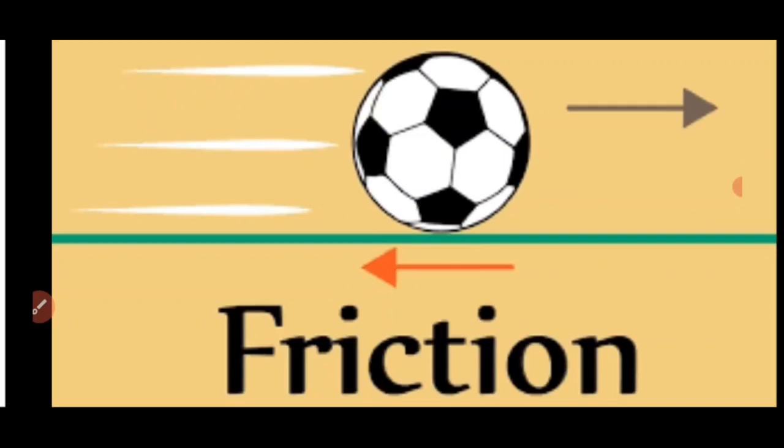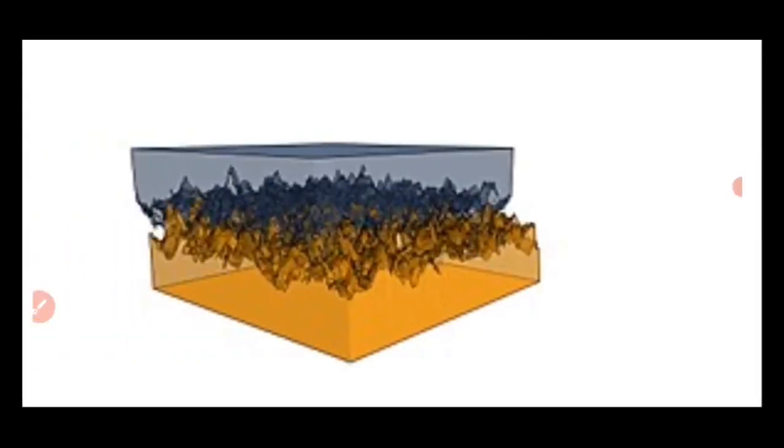See the arrow mark. The ball is moving in one direction and friction is acting in the other direction. So this is an important 1 mark question: friction always acts in the opposite direction of the moving body. This friction is produced due to geometrical dissimilarities of the surface of the body.